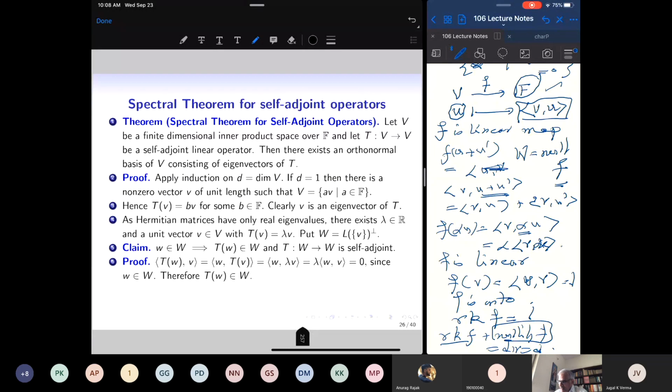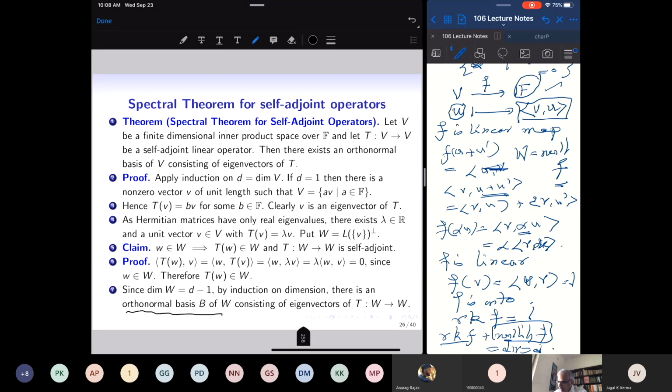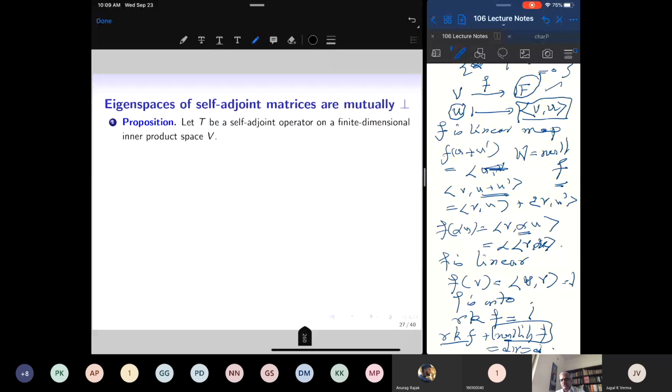And therefore we can apply the induction hypothesis. So there is an orthonormal basis of W consisting of eigenvectors, and then you put V along with this basis B, and V union B is the required orthonormal basis of V of eigenvectors. So I have proved that if I have a self-adjoint operator acting on a finite dimensional inner product space, then it has an orthonormal basis of eigenvectors.